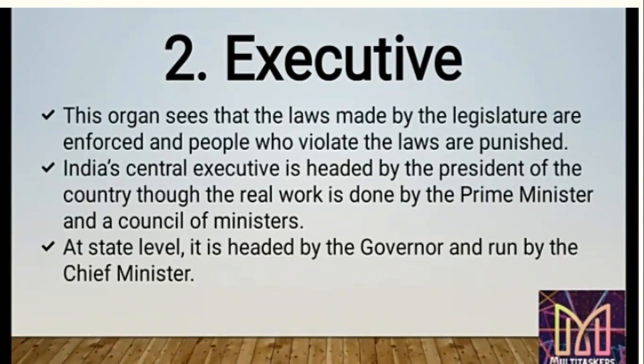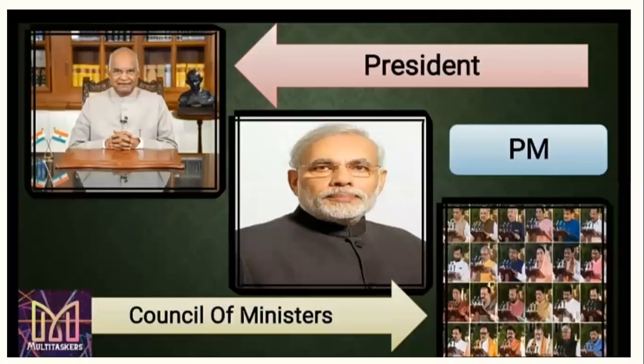At the state level, it is headed by the governor and it is run by the chief minister. As I told you, there are different levels and the different levels are ruled by different people. Is that clear? Now let us proceed. Here, the Council of Ministers, President and PM work together in this organ.